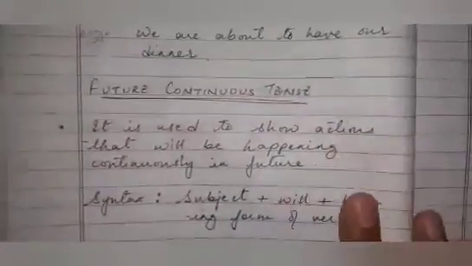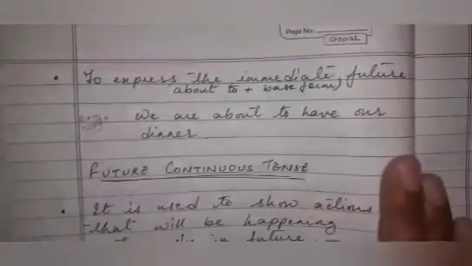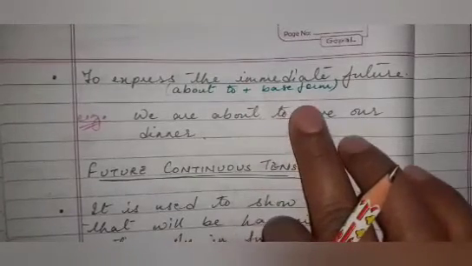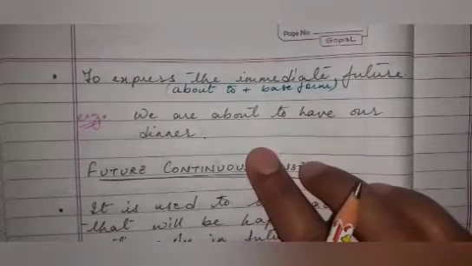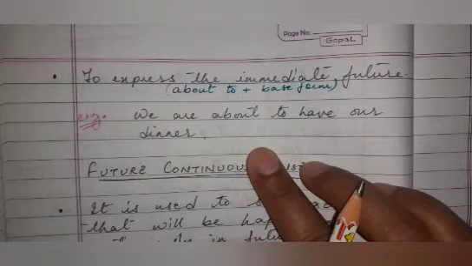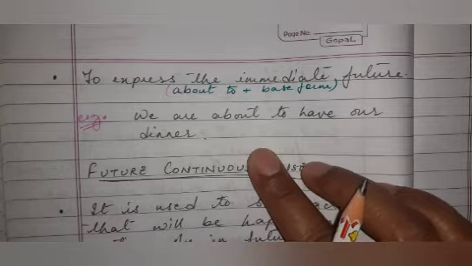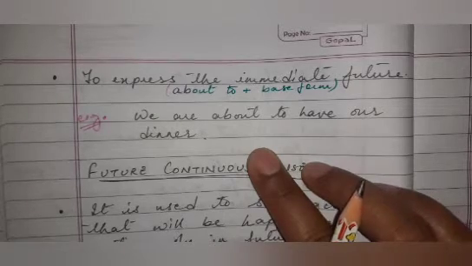Next we have future time. Simple future is also used to express the immediate future, like about to plus base form. For example, we are about to have our dinner. In the sense you are all set at the dining table, with the veggies and the dal and the rice on the plate, and you are ready to eat.